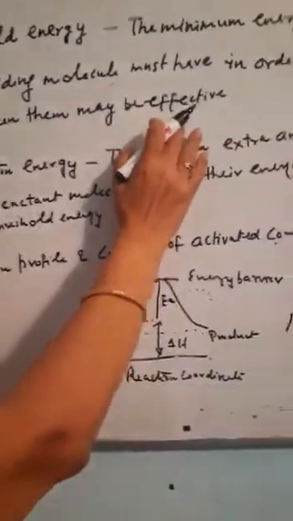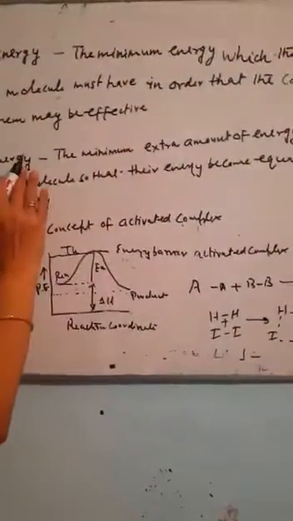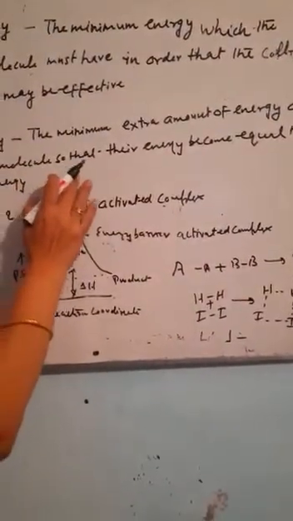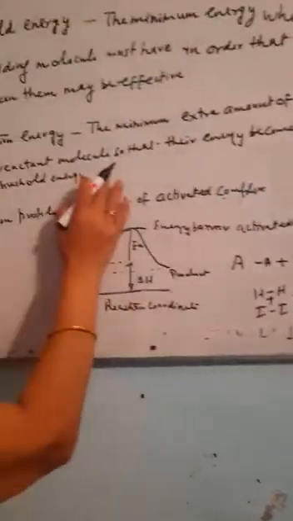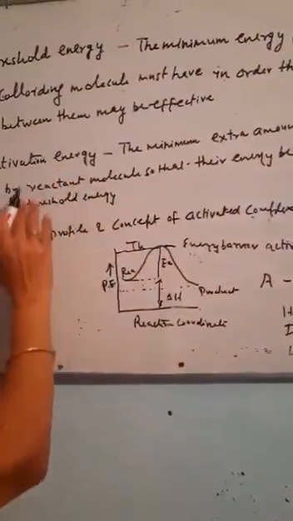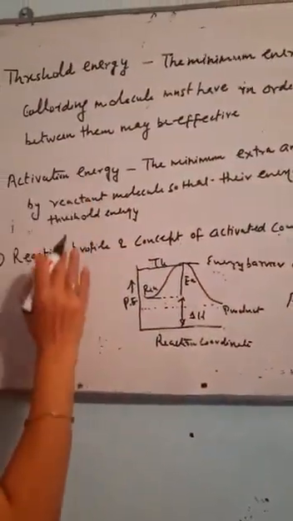They should be supplied some extra energy, either in the form of heat or light. That minimum energy which is absorbed by the reactant molecules so that their energy becomes equal to the threshold energy is known by the name of activation energy.